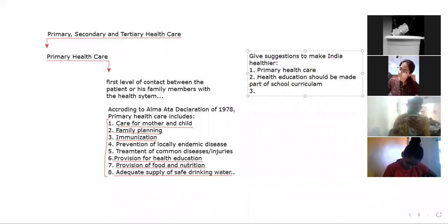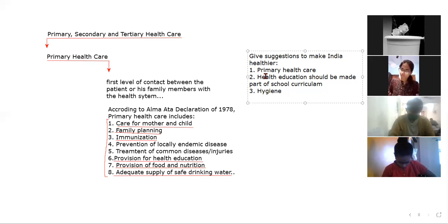And the third point is better hygienic conditions, better hygiene. Like we can say Swasth Bharat, you can give the example of that. That is there.